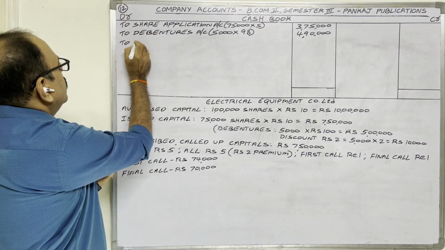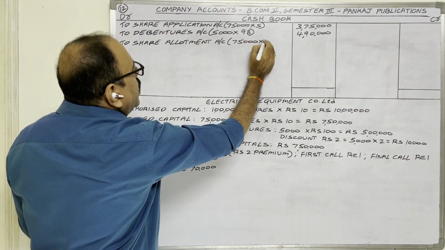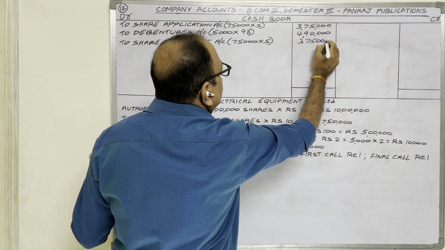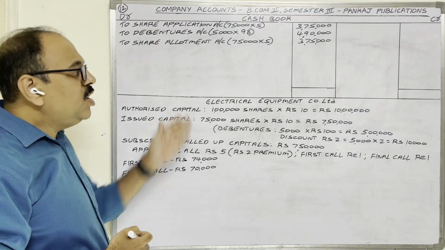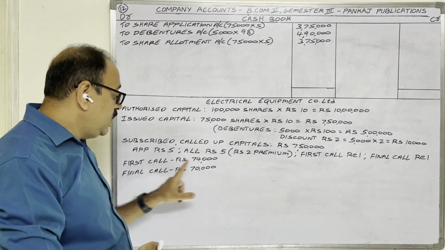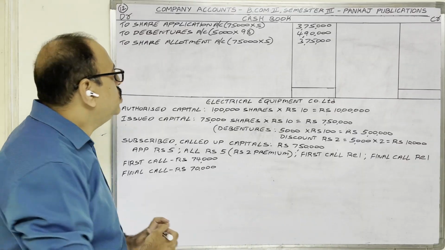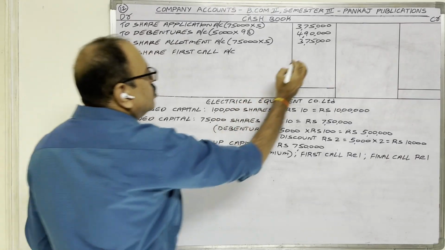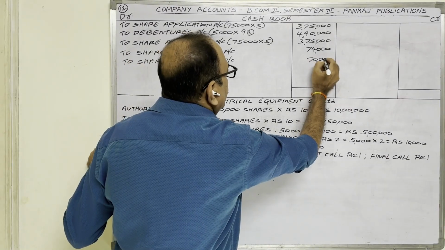Debit side we have to show that. To share allotment account, on 75,000 shares at the rate of 5 rupees each, 3,75,000 rupees came. Next come to first call and final call. We need not show the calculations because amounts are directly given in the question. First call money 74,000 rupees came, final call money 70,000 rupees came. These two amounts on debit side. To share first call account 74,000 rupees, to share final call account 70,000 rupees, given in the question.